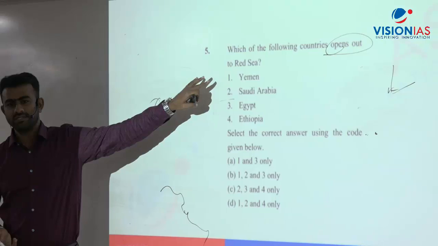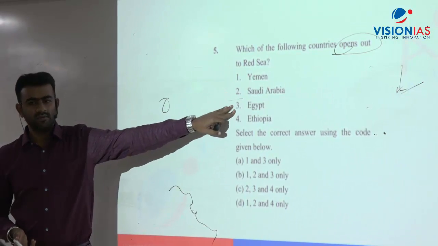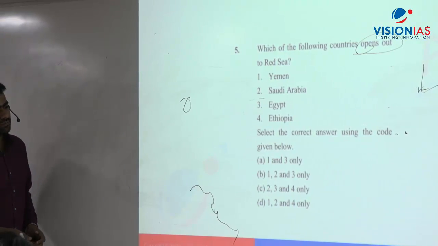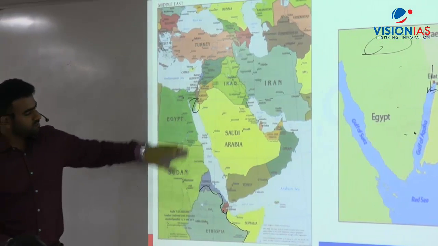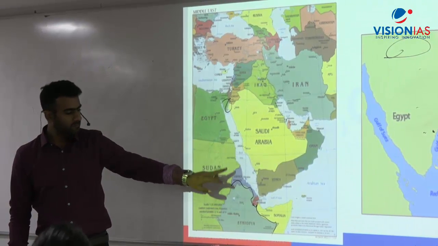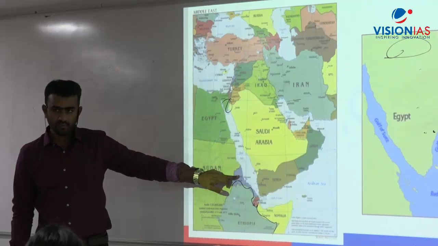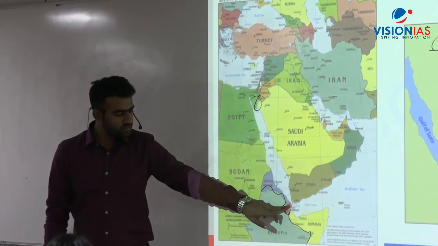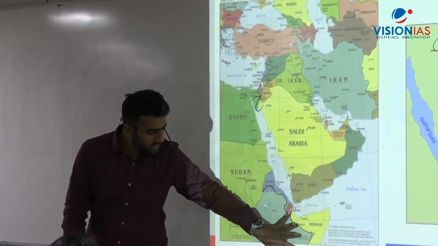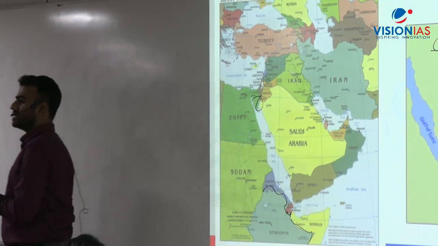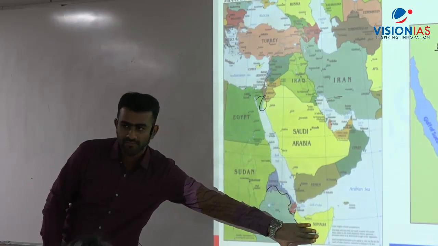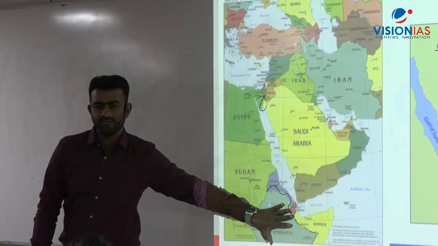Yemen, it's there. Saudi Arabia, Egypt, Ethiopia. Ethiopia is not there. So the answer is 1, 2 and 3. So Egypt, Yemen, Saudi Arabia, then Sudan, and which is this country? Eritrea. Then what about Djibouti? Djibouti is there. So Ethiopia has no access, in fact it has no access to the sea at all. This side is covered by Eritrea and Djibouti, and this side by Somalia.